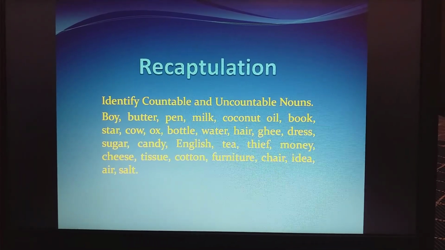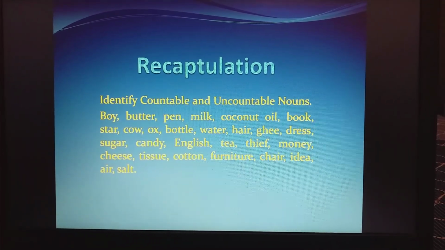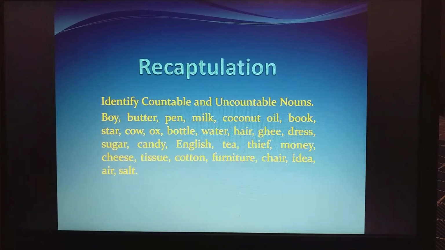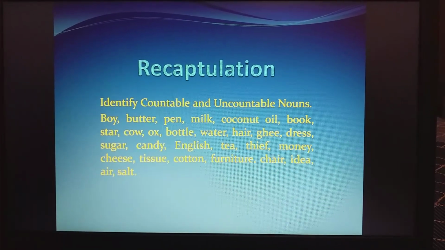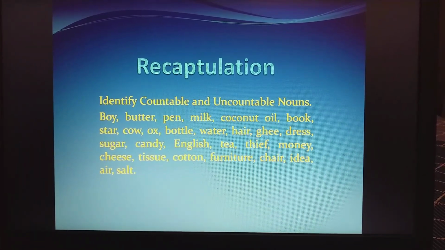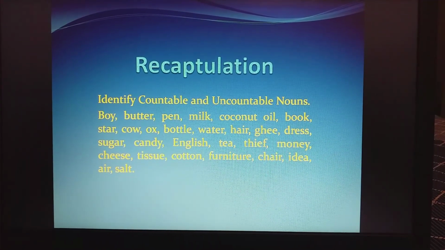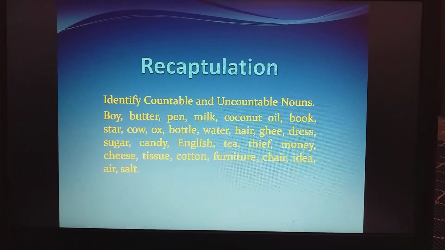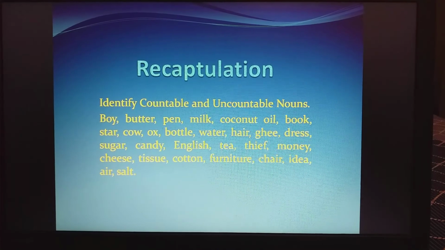Cow, yes. Cow is also countable. Next, ox. Clear. Its plural form is oxes? No, it's oxen. So it is countable. Bottle. Bottle is also countable. Water. It is uncountable.